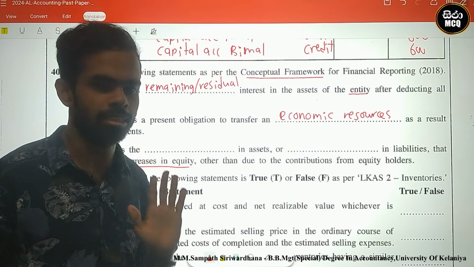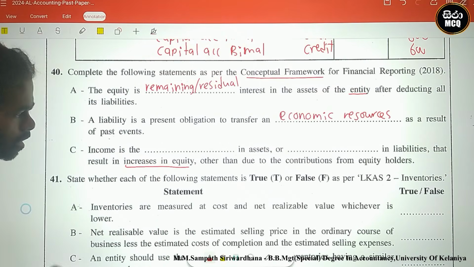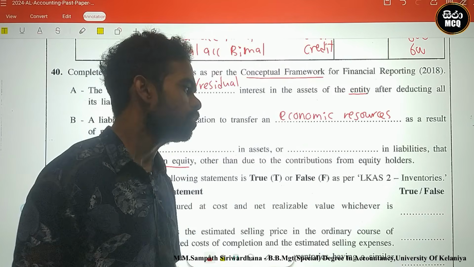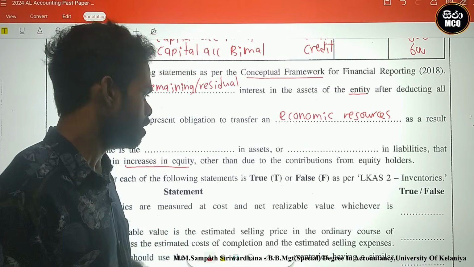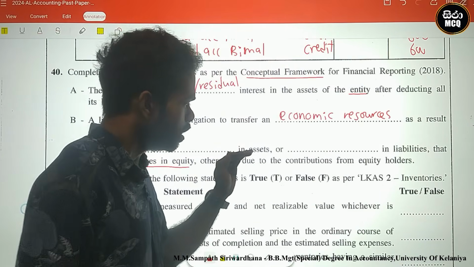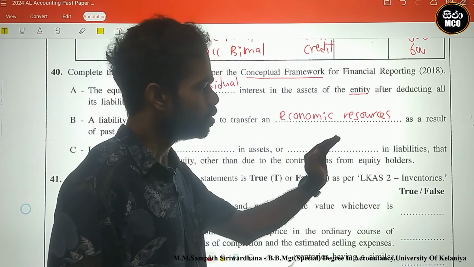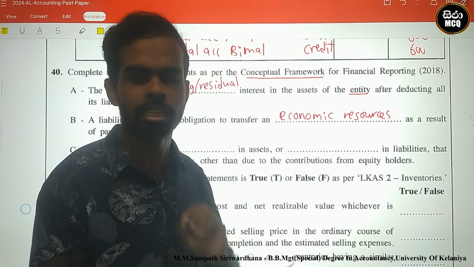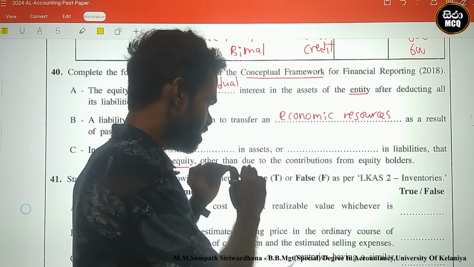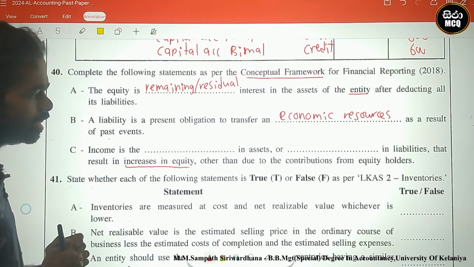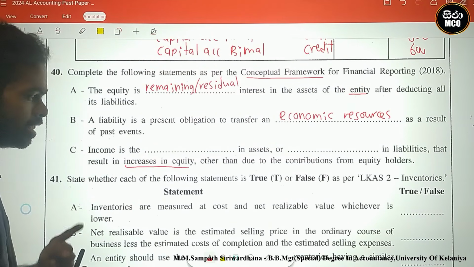Definitely equity must increase based on income, other than contributions from equity holders. Other than means except contributions from equity holders, which means additional capital. Except additional capital, any increase in equity is income.